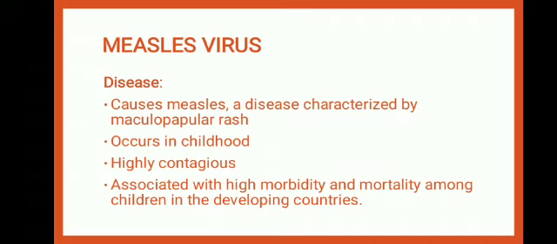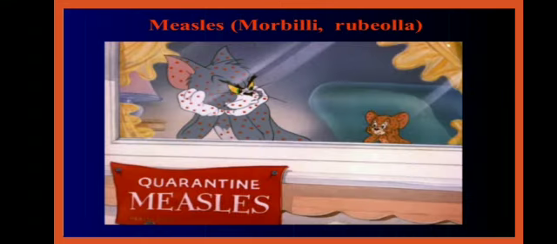It is highly contagious, which means it can spread from one person to another by direct contact. It is associated with high morbidity and mortality rates among children in developing countries. Means it has a very high rate of disease spread and death rate among children in developing countries. So moving on to our next slide, you can see that Tom and Jerry are both covered with measles, and it is also known as rubella. Okay.